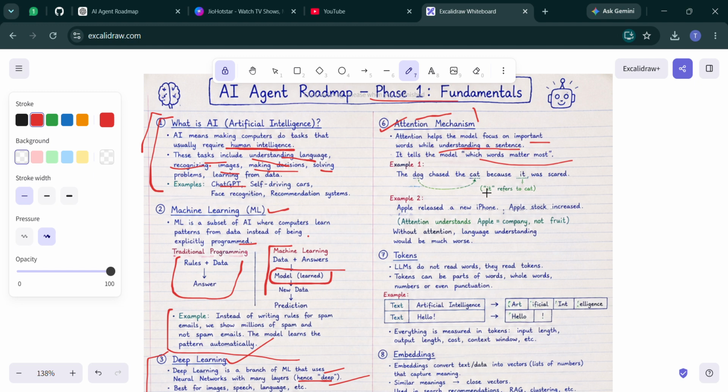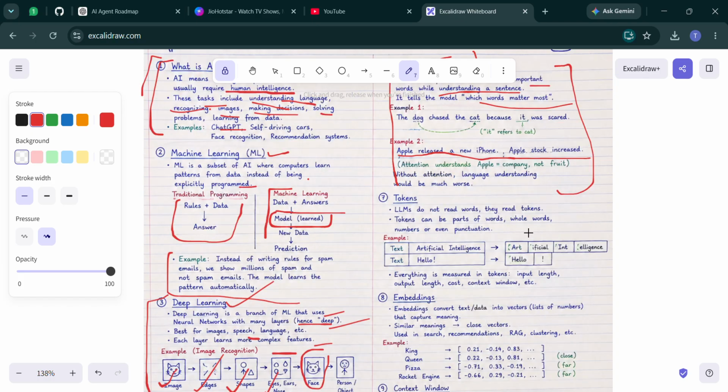Take this sentence: "The dog chased the cat because it was scared." Who is scared, the dog or the cat? A human understands that "it" refers to the cat, and the model uses attention to make the same connection. Here is another example: "Apple released a new iPhone, Apple stock increased." The model understands that Apple refers to the company, not the fruit. Without attention, language understanding would not be possible. This is why the attention mechanism is important in artificial intelligence.